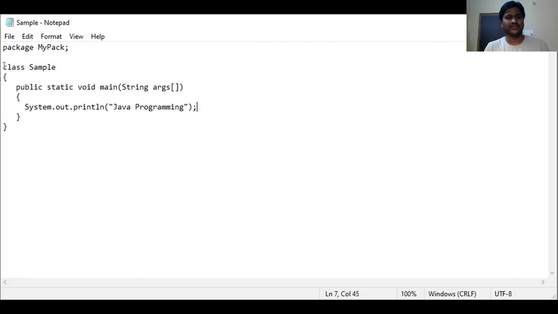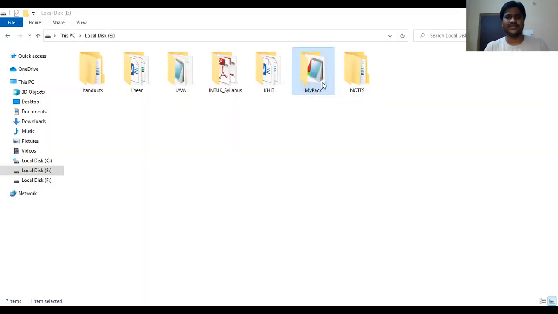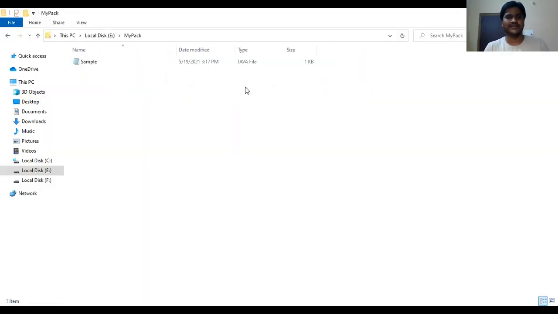It means this class belongs to that package. What is the file name? Sample.java. Where should this file be stored? It should be stored in this package, mypack. Are you able to see or not? Right? In that mypack, I have the sample file.